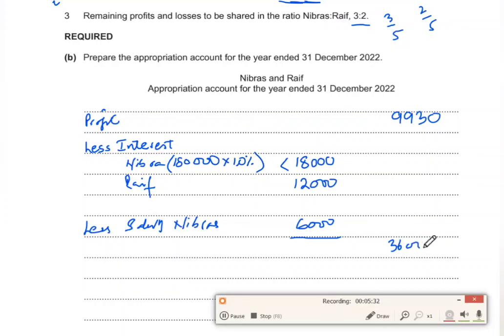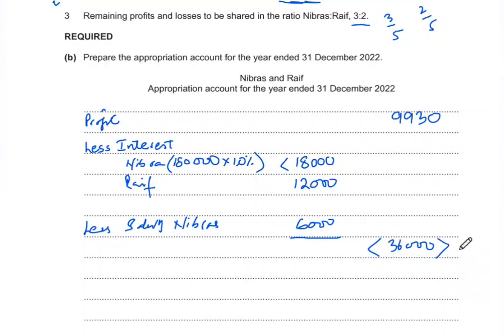Okay, now I can see that we are already seeing a loss over here because the profit for the year was only 9,930, and if we deduct 36,000 from that, we're getting a value of negative 26,070. So now it's either profit or loss that needs to be shared, so we can see that over here we have a loss.